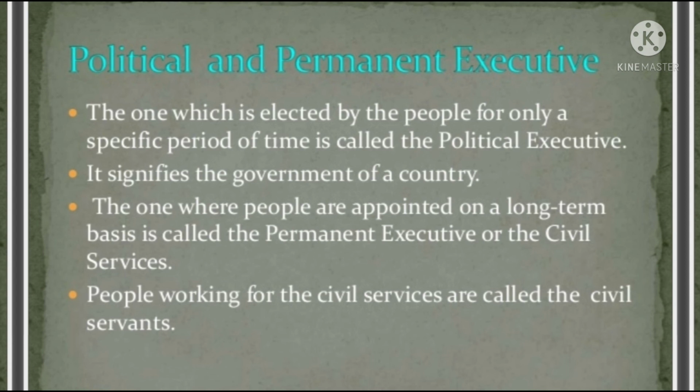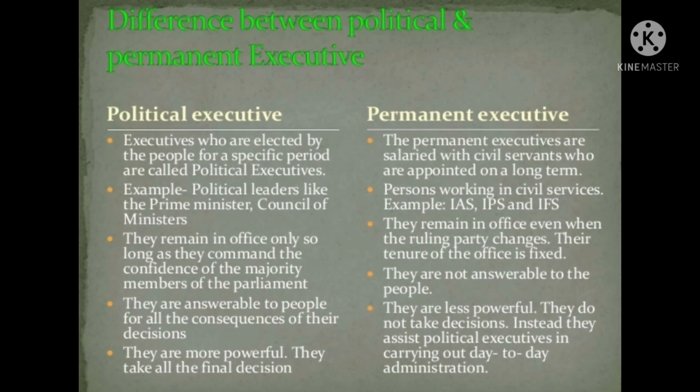In a democratic country, two categories make up the executive. One, that is elected by the people for a specific period, is called the political executive. Political leaders who take the big decisions fall in this category. In the second category, people are appointed on a long-term basis. This is called the permanent executive or civil services.